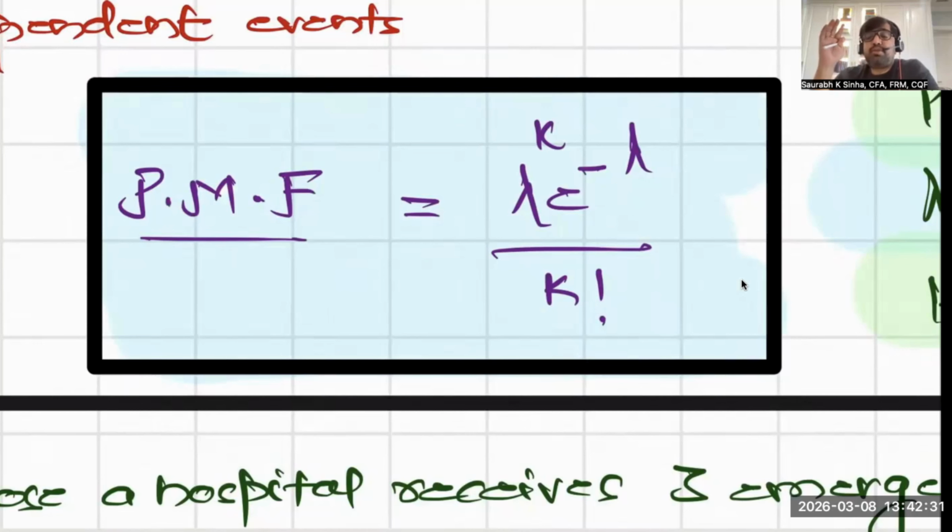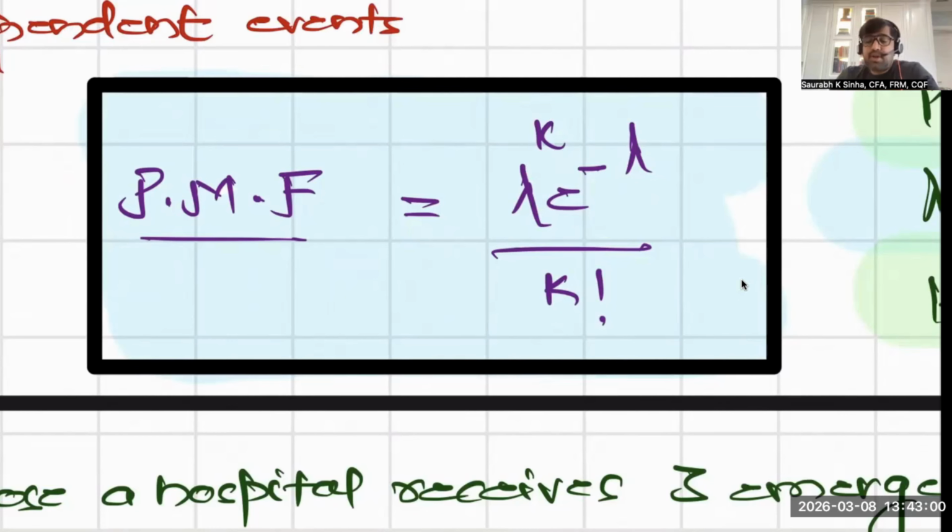The probability mass function of the Poisson distribution. What is that? Lambda raised to the power k. What is lambda? Lambda is the average value in an interval. k is the number of events you are interested in. Are you interested in 2 events? 5 events? 6 events in an interval? e is the Euler constant.